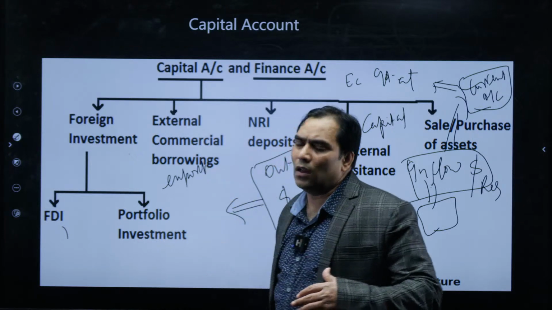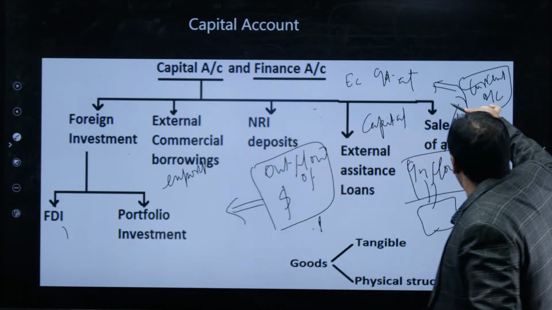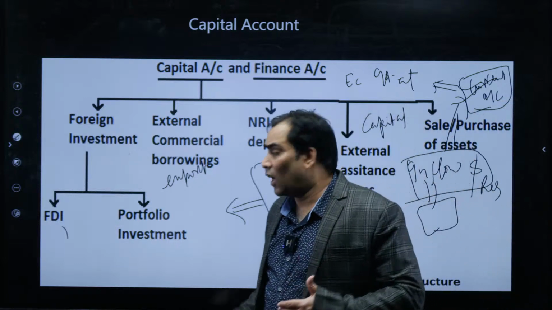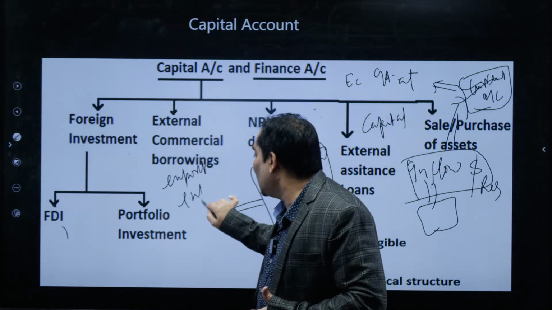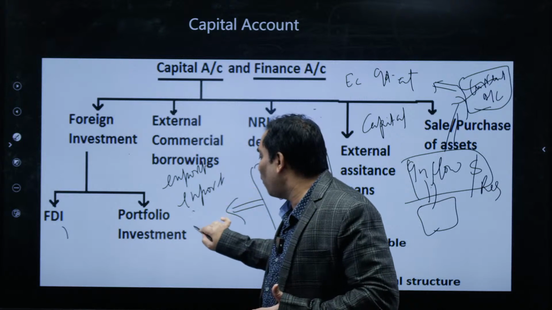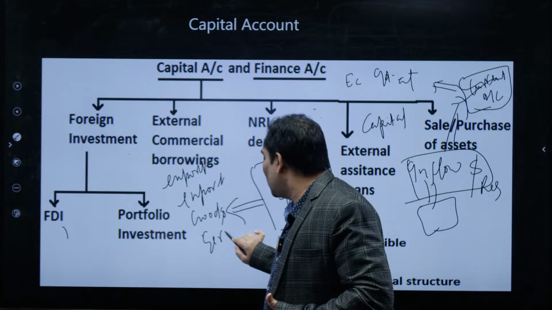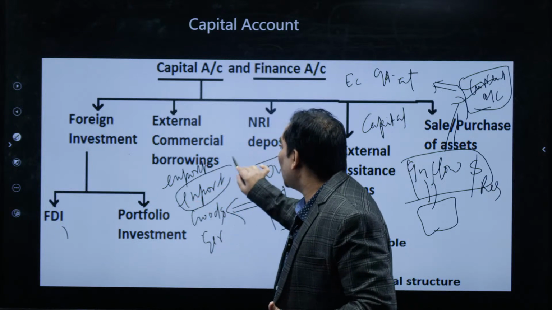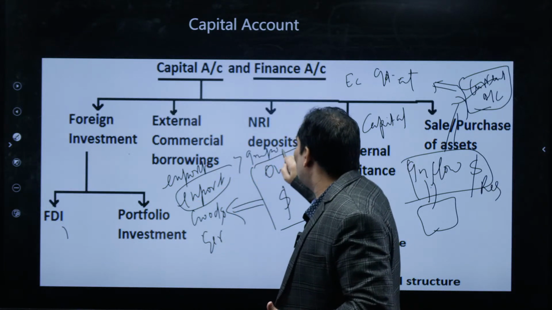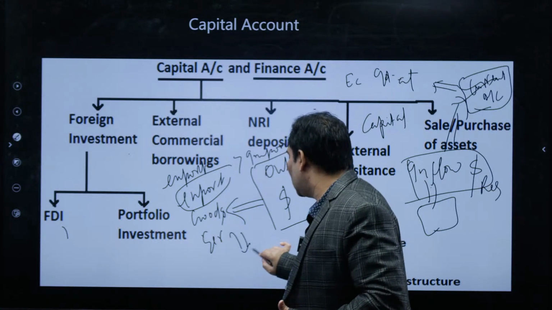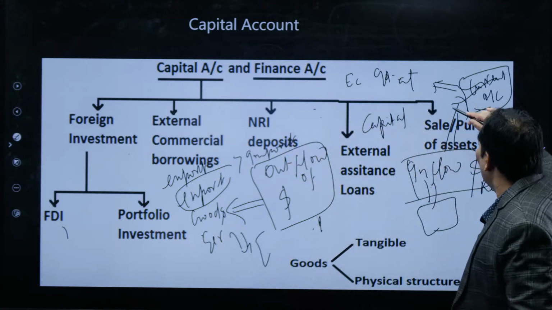If there is an inflow of dollars on the current account, what does it show? It shows that our exports have increased. Those exports may be of goods, they may be of services. So it shows that our exports are greater than our imports. So this shows our economic strength if it is on the current account.